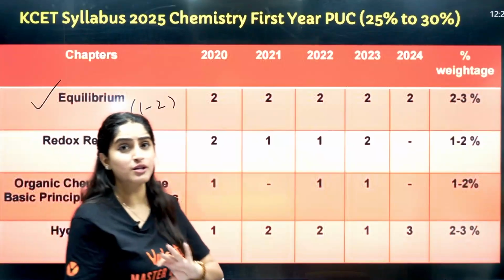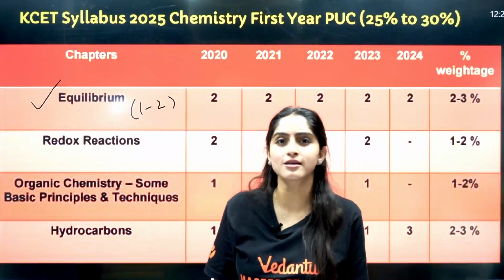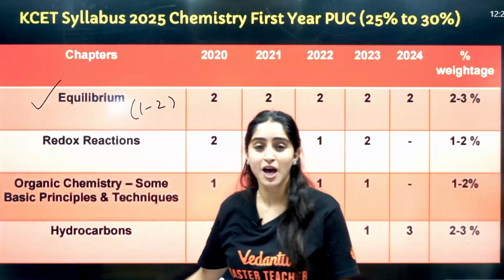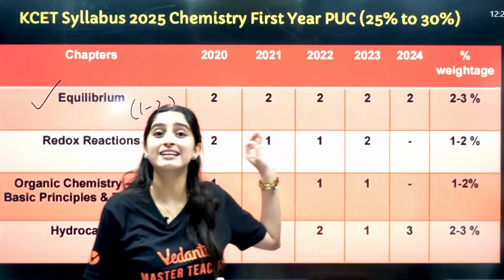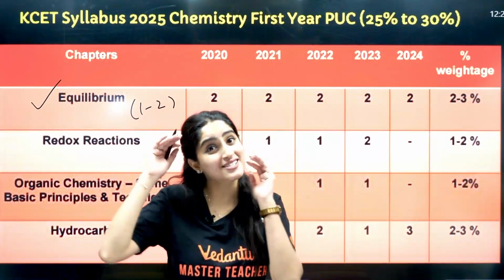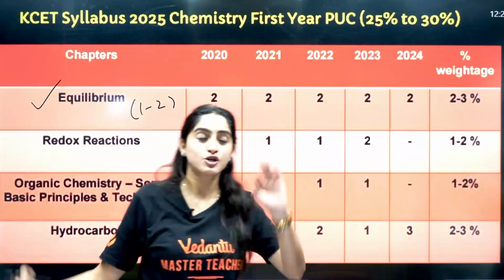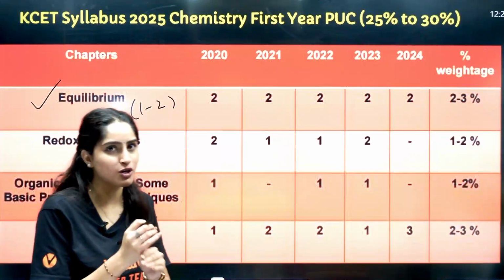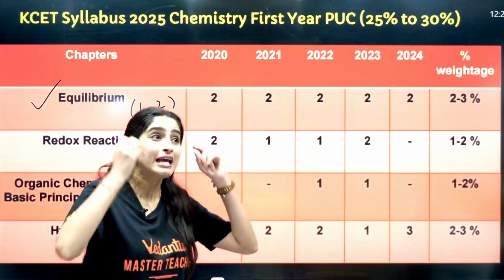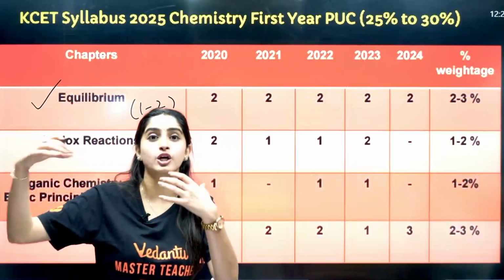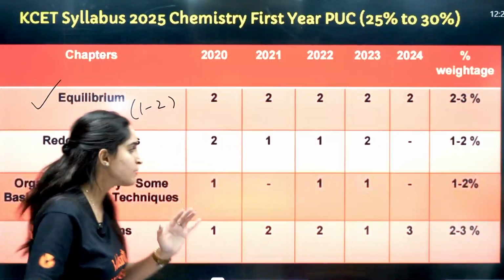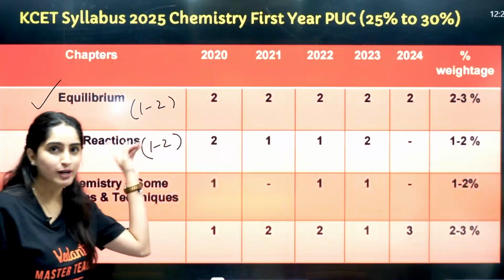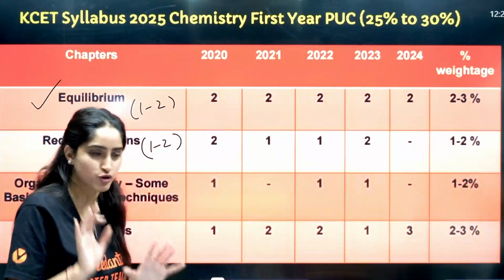Redox reactions, students usually skip this chapter. The reason, ma'am, is that it's not a high weighted chapter. But it is applied in electrochemistry, which is actually a very high weighted chapter. So you need to understand N factors and many concepts related to redox reactions, so that you can easily crack the numericals and questions of electrochemistry. Around 1 to 2 questions you can expect from there. But this is important because it forms the basics of electrochemistry.